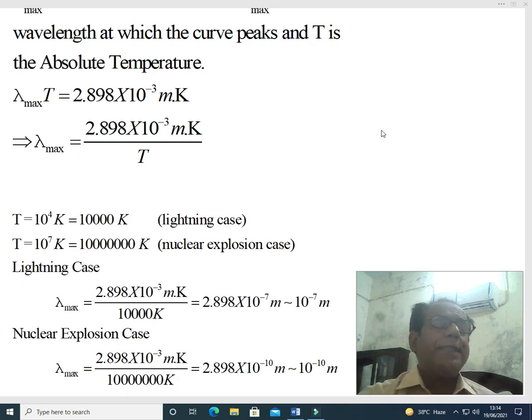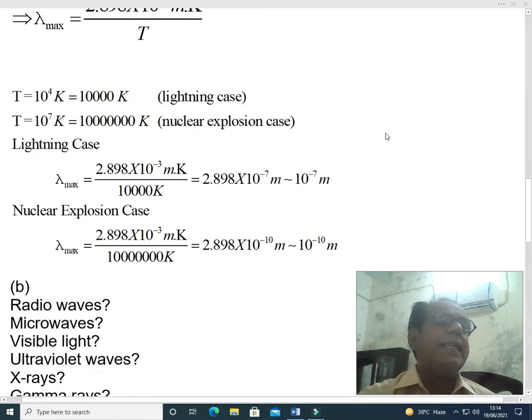First we come towards the lightning case. In the lightning case lambda max will become equal to 2.898 into 10 to power minus 3 meter Kelvin divided by 10,000 Kelvin. We have simply substituted the value of absolute temperature T, that is 10,000 Kelvin. So lambda max becomes equal to 2.898 into 10 to power minus 7 meter, which is of the order of 10 to power minus 7 meter.